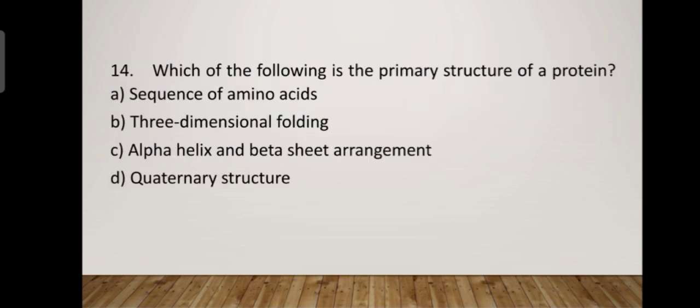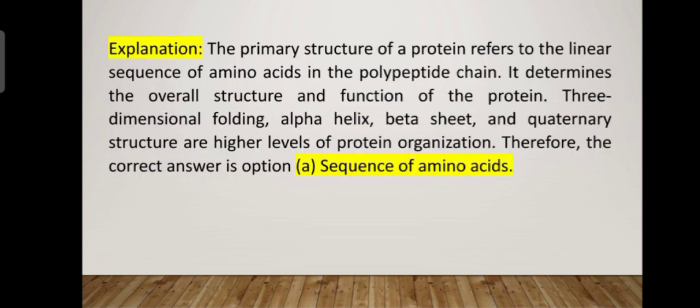Next question, which of the following is the primary structure of a protein? Primary structure of a protein, which is a very important question. Sequence of amino acids, three-dimensional folding, alpha helix and beta sheet arrangements, or quaternary structure. The answer is sequence of amino acids.